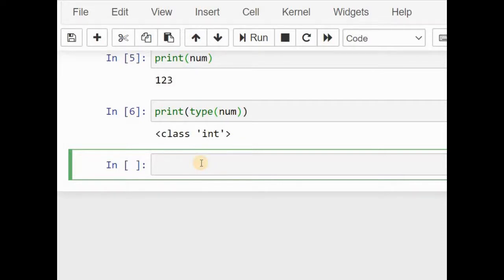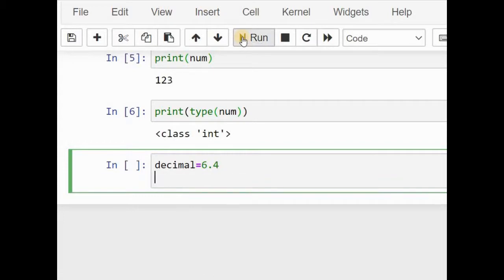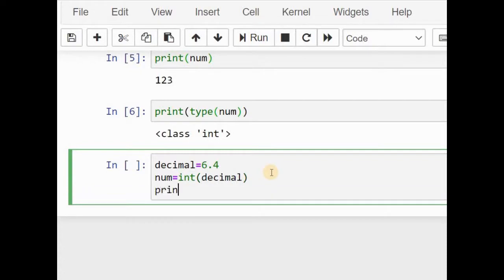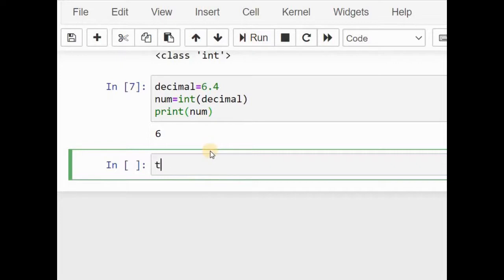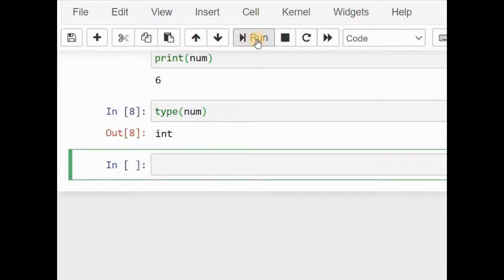So let me give another example. Here I am going to take the decimal point floating number, 6.4, and assign it to the variable decimal. I am going to convert this to the integer data type. So I am giving it like this, and if I print the number, I'll get 6, where the data type is int.